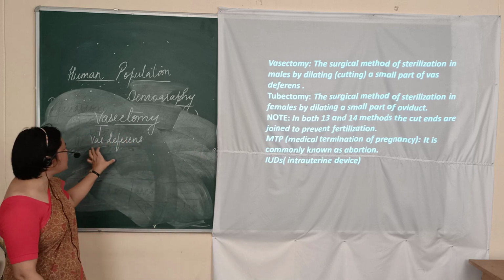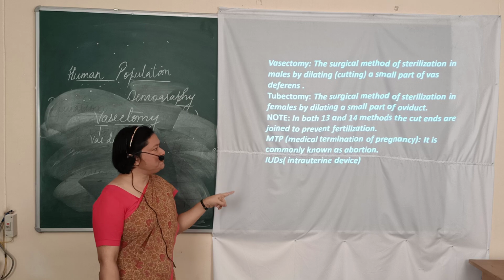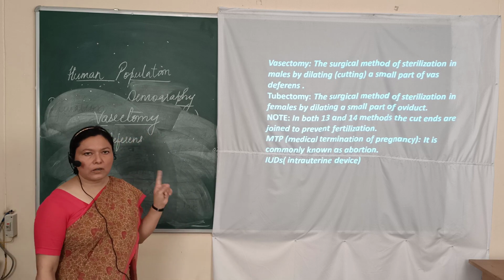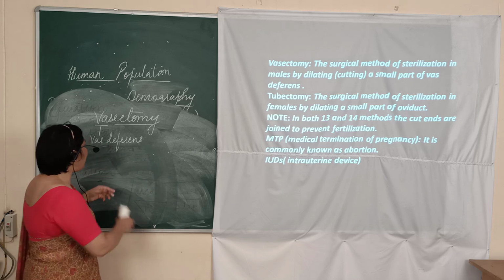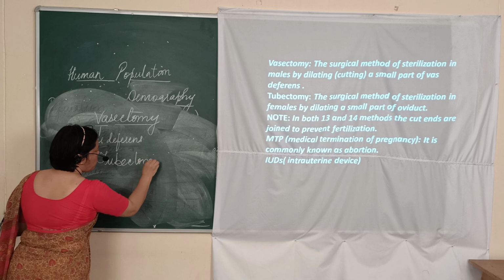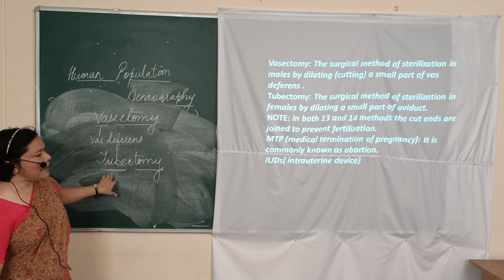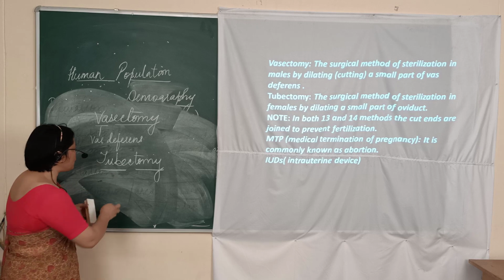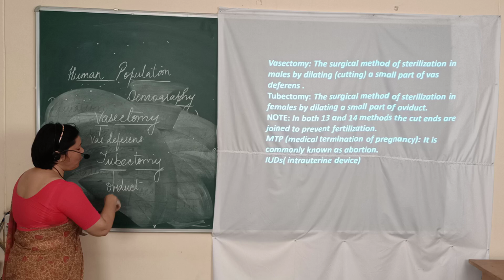So the keywords in this definition are first sterilization, dilating or cutting, and vas deferens. Similarly in the females we have tubectomy. As the word says, tubectomy refers to the oviduct, and again, cutting of the oviduct.